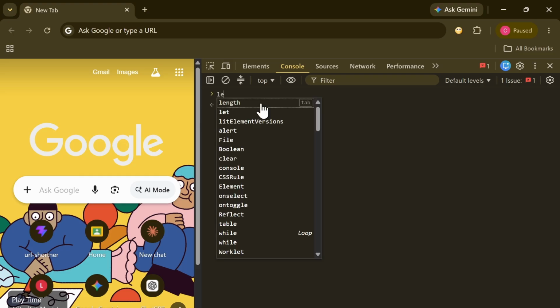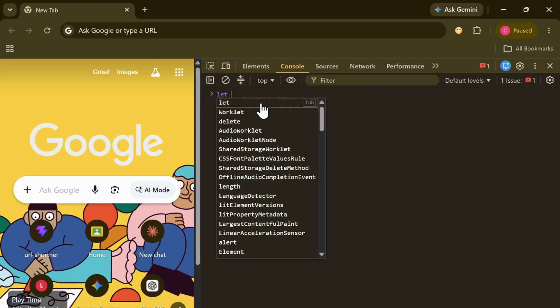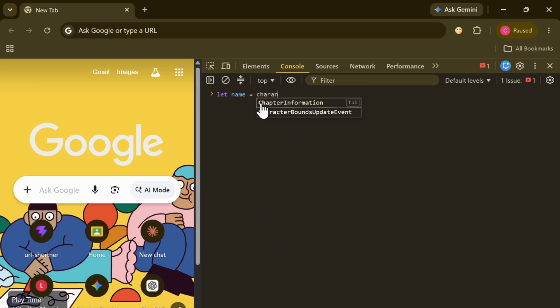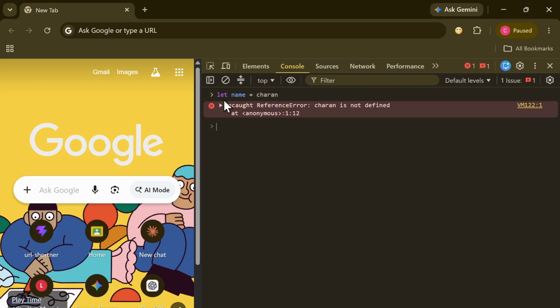So now let us say let name is equals to Charan. This is the basic declaration of any variable. So I will say what is meant by let. If you simply press enter, it says that Charan is not defined. Okay, because we have not declared anything, because this is a string. A string you always need to place in double quotes.